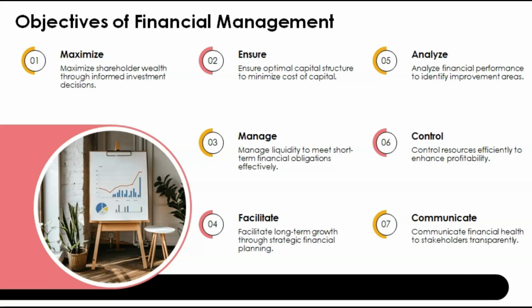Our main motive is to fulfill the organization's objectives. For that we have to do planning. Then we have to analyze the financial performance, after all these things, after arranging money, collection, investment, managing. Then we have to check the performance, how our organization is working and where we can do improvement if required. After that, we have to see control. That means after analysis, these are the objectives, we have to see how we are going to control it.